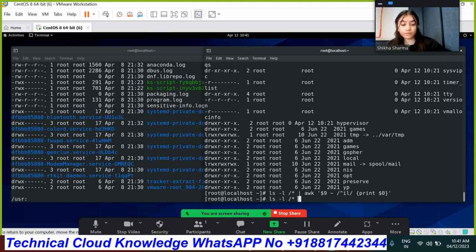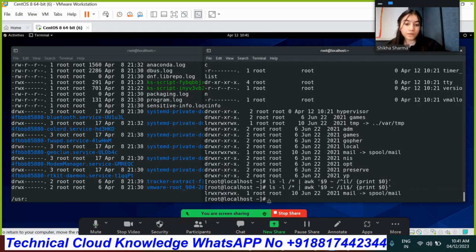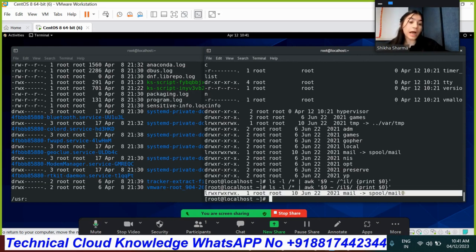Field 9 till December, and then IL with the dollar. I want such content where IL is coming at the end. Print field 0. Close it and then run. So there is only one content available for the IL.